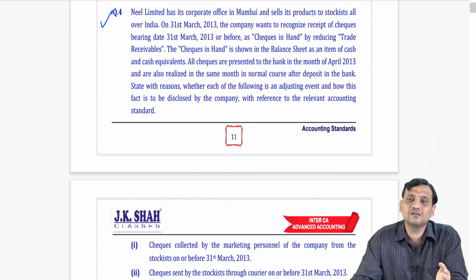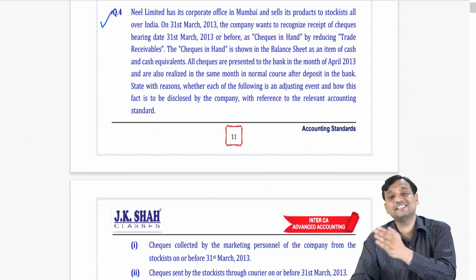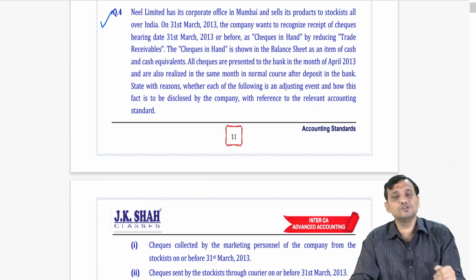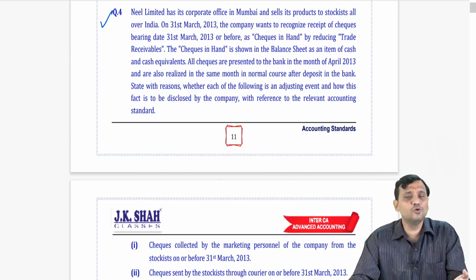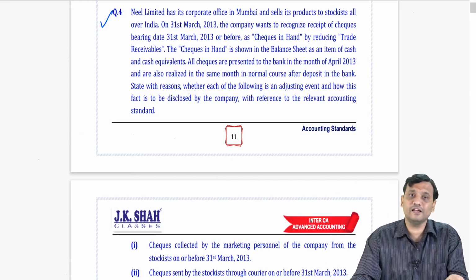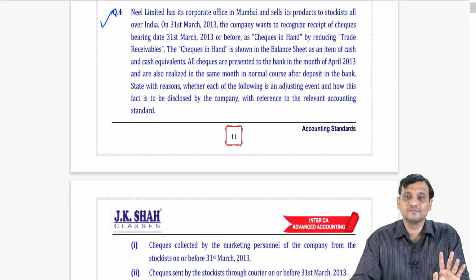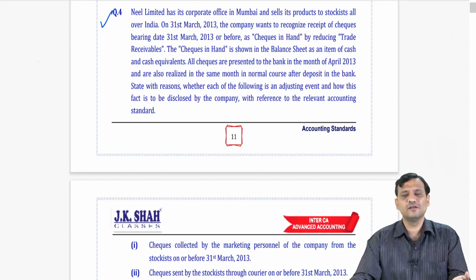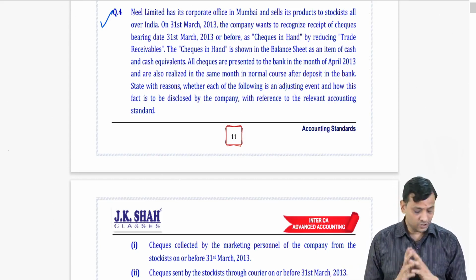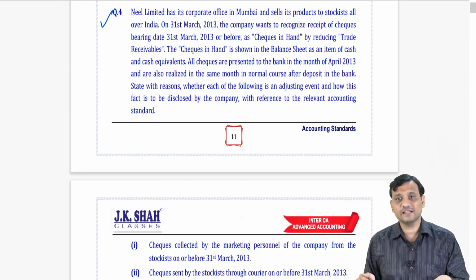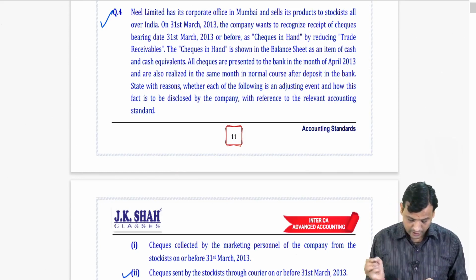So these checks have to be recognized as and when they are received, because it does not fit under the definition of asset. You don't have control over it. Your marketing personnel have collected, it means they are employees of the entity. So I should recognize. But when the checks have been sent through courier, I don't have control over the checks. So on 31st March, the checks should not be recognized with respect to point number 2.